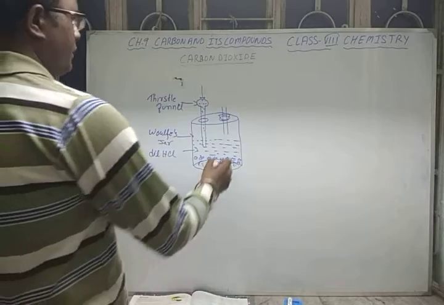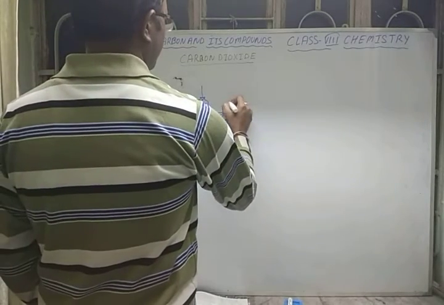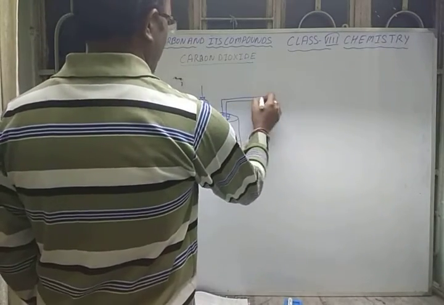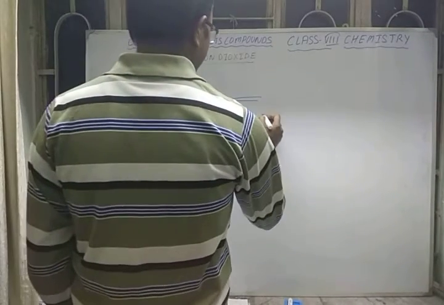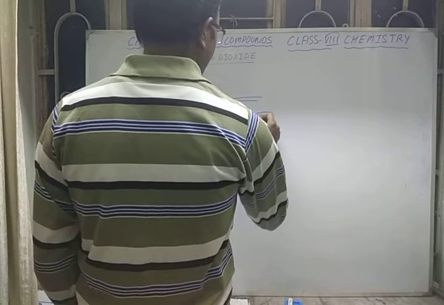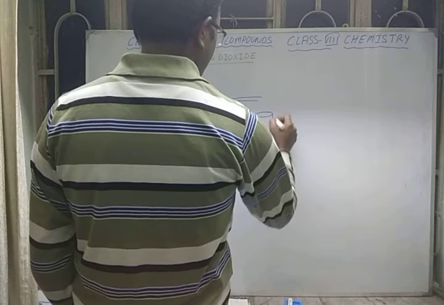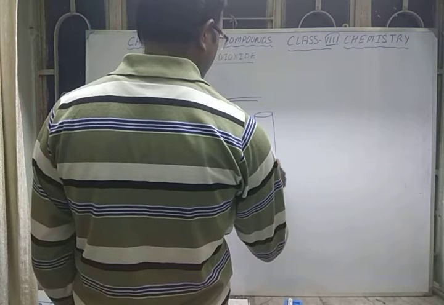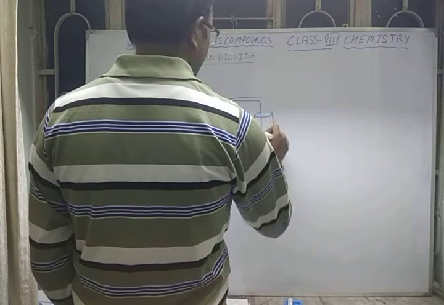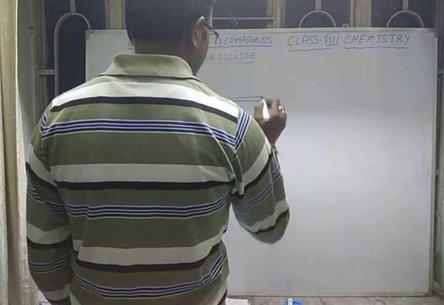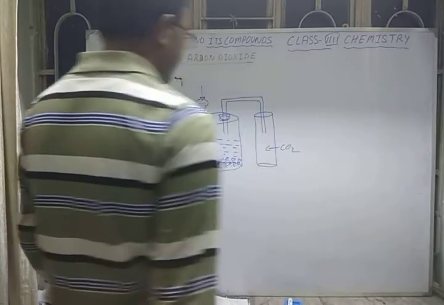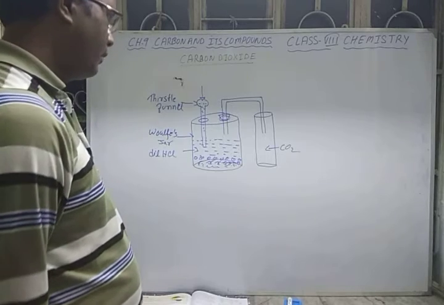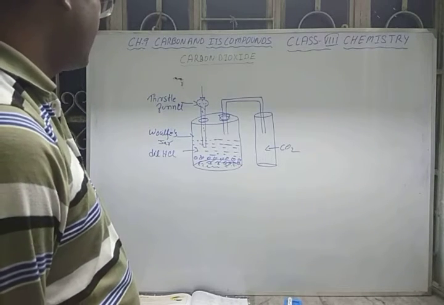this gas will be passed through a delivery tube like this, and it is collected in a gas jar. So here what will you get? You will get carbon dioxide, and water and the calcium.